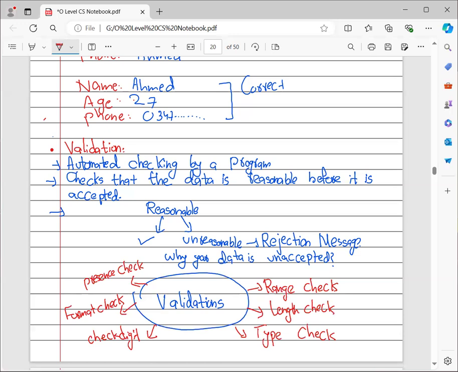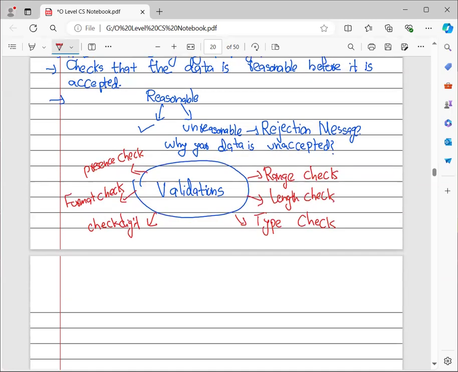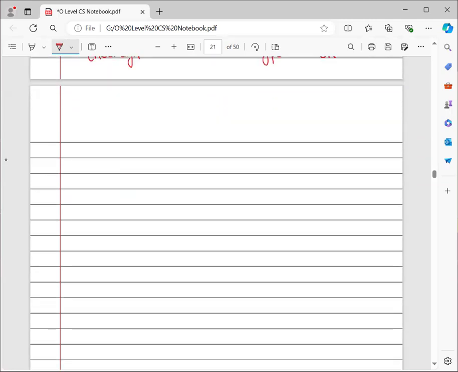The reason of having a different number of length checks is so that we can check according to our thinking. So first I will discuss the range check with you. Before discussing the range check, can you tell me why there is a need for a range check?